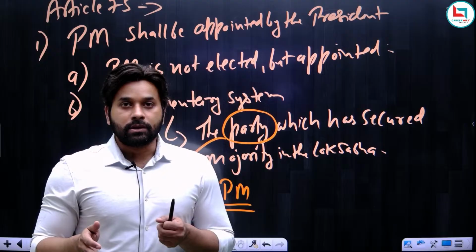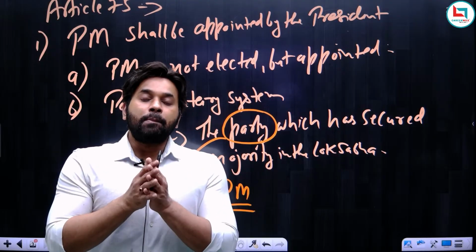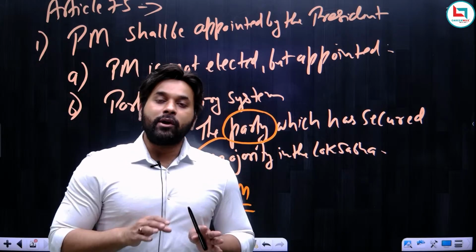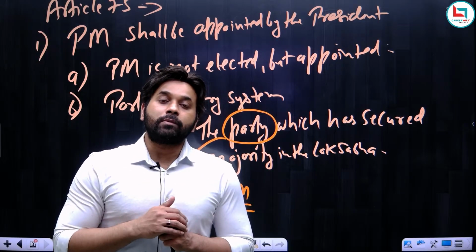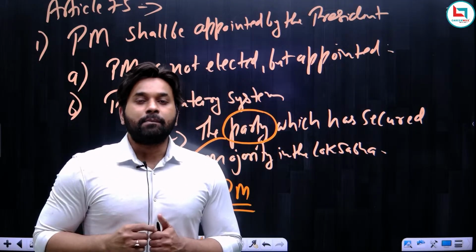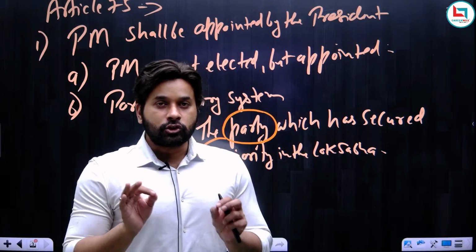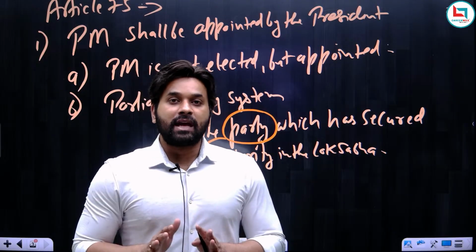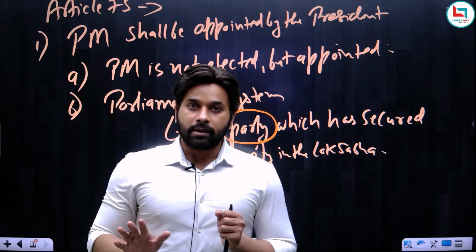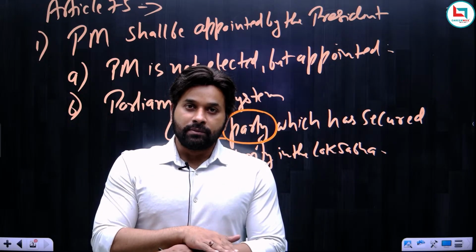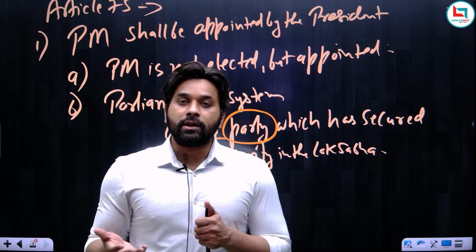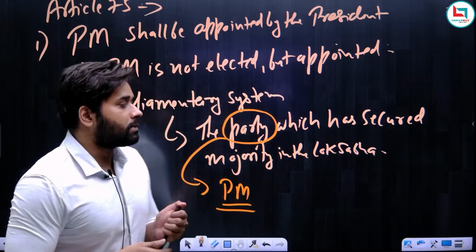Vice versa is also possible. It means the president can appoint a person even without proving majority in the Lok Sabha. So a person can be appointed as the prime minister without proving majority in the Lok Sabha, but such a person appointed has to prove majority within a specified time period. So ideally, what should be the scenario? That the president should appoint a person as the prime minister who has majority in the Lok Sabha. But the opposite is also possible, that a person can be appointed as the prime minister and then he might be asked to prove majority in the Lok Sabha. Okay, so this is also possible.